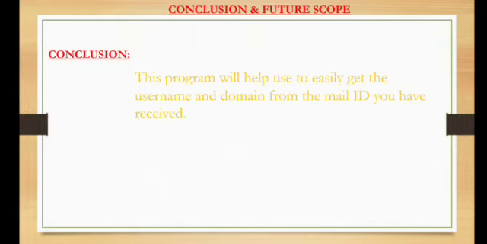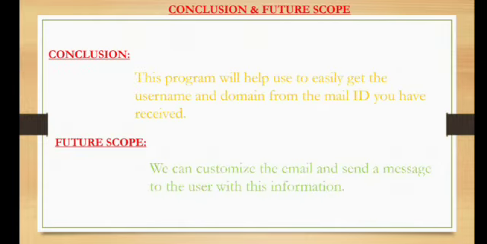Conclusion and future scope. Conclusion is this program will help us easily to get the username and domain from the mail ID you have received. Future scope, we can customize the email and send a message to the user with this information.